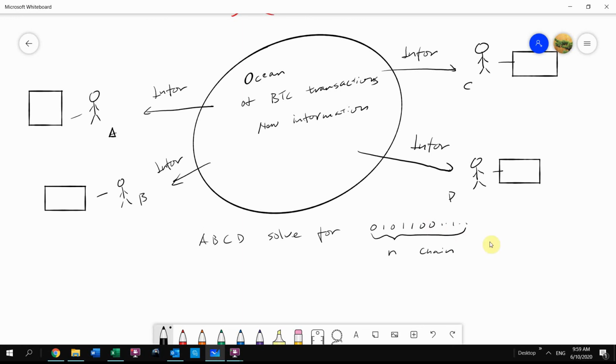As you can see, they're competing not only to get the information from the pool of information to build a block, but also they have to solve for the chain.